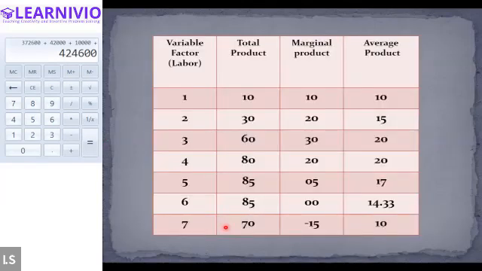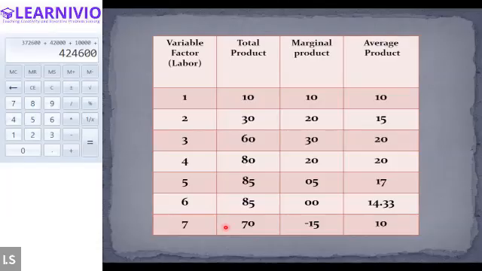Please draw this table also. This is the same. Okay. So we have the variable factor 1, 2, 3, 4, 5, 6, 7. These are basically labors, and this time I haven't prepared the column for the fixed factor, because as we know, the fixed factor always remains constant. So there is no need to prepare the fixed factor column. So we have variable factor, total product, marginal product, and this time one extra column for the average product. And on the basis of this table, we will be preparing the diagram that will be on the next slide. Please note it down. Let me know when you are done.